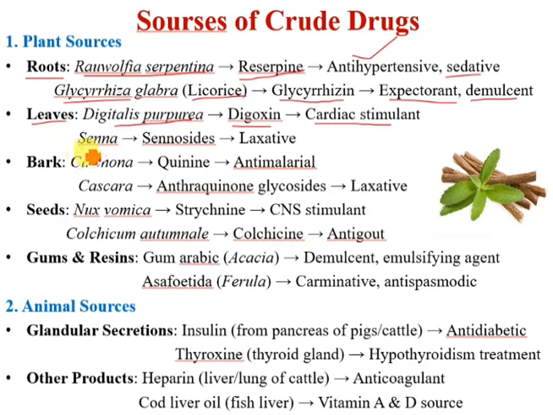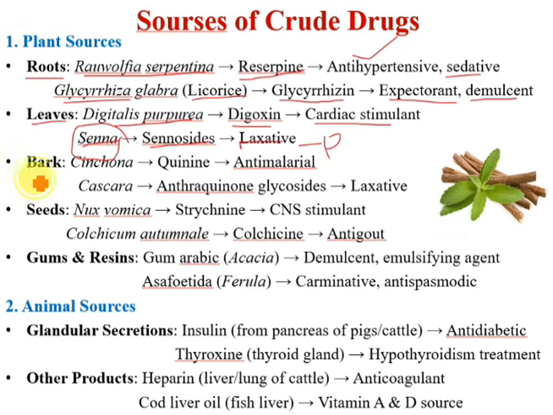Okay, coming on to the Senna, which contains the chemical constituents sennoside A, B, C, D, that is used as a laxative. Senna, it's a class of anthraquinone glycoside. And Senna also contains paracytic stomata. Okay, that's a very important question. Which type of stomata are present in Senna? That is paracytic stomata are present in Senna.